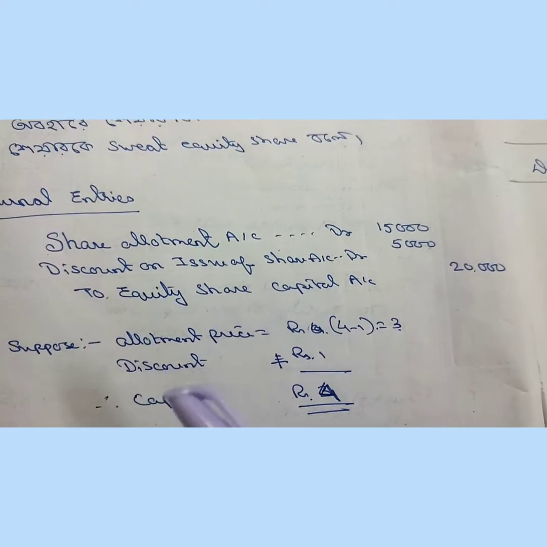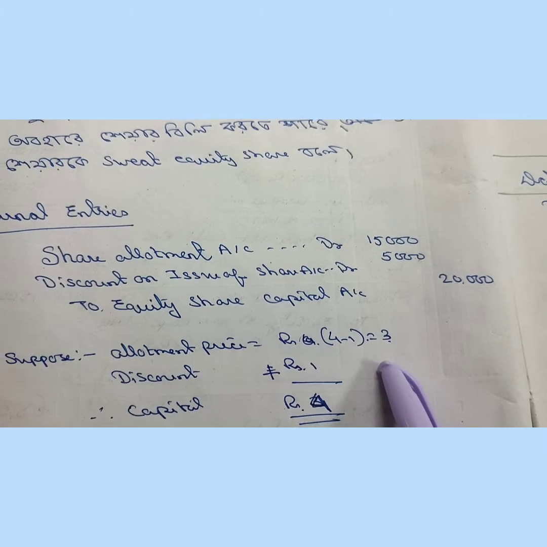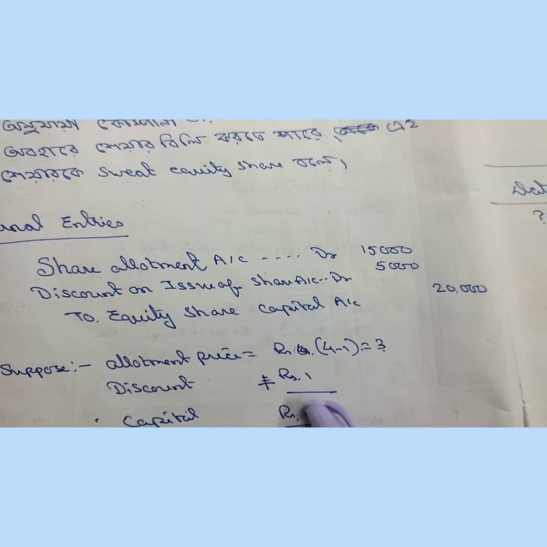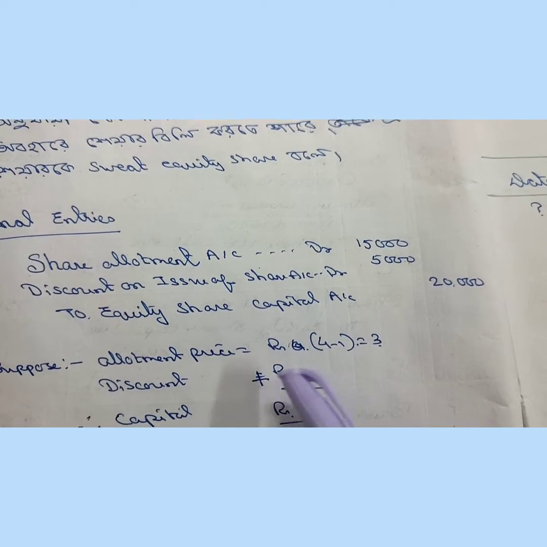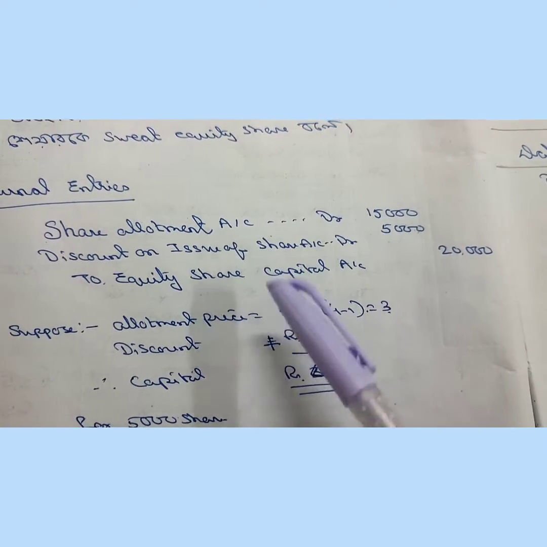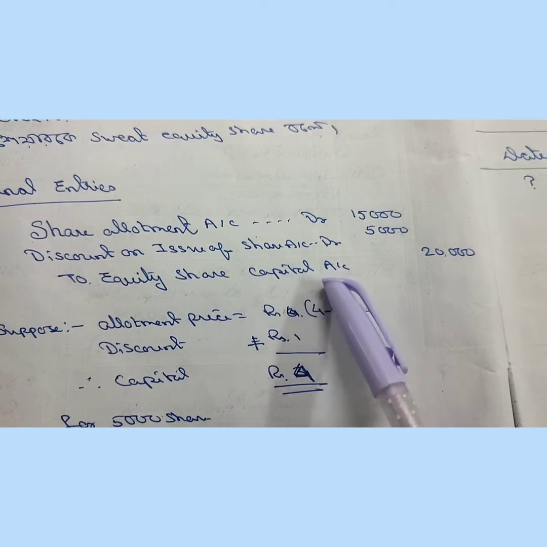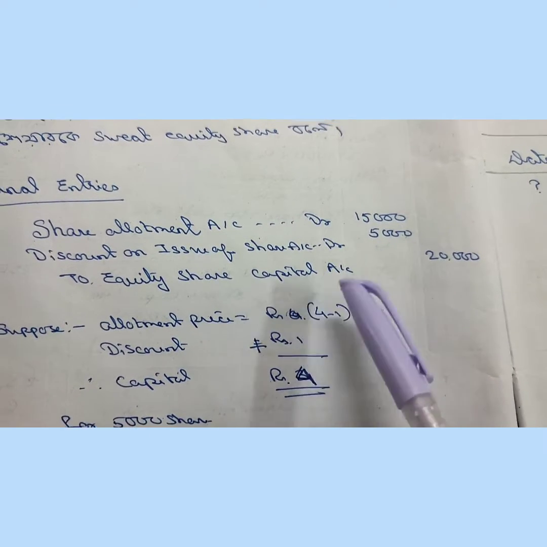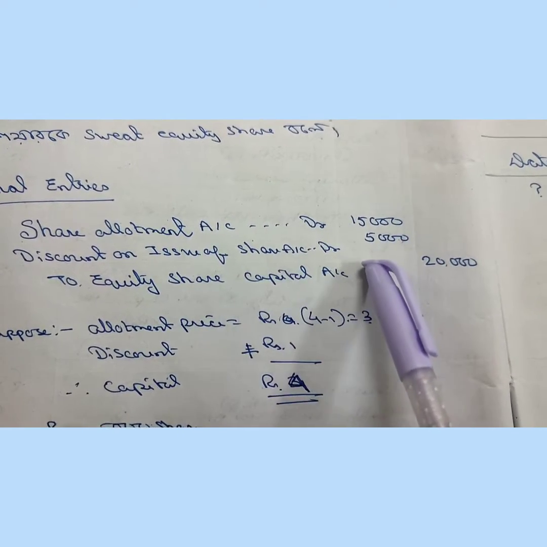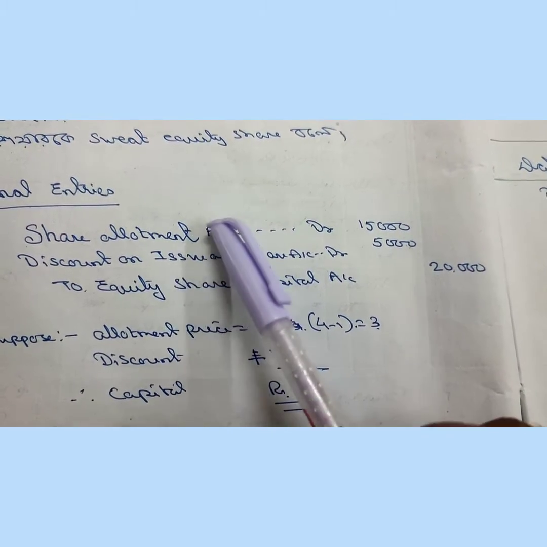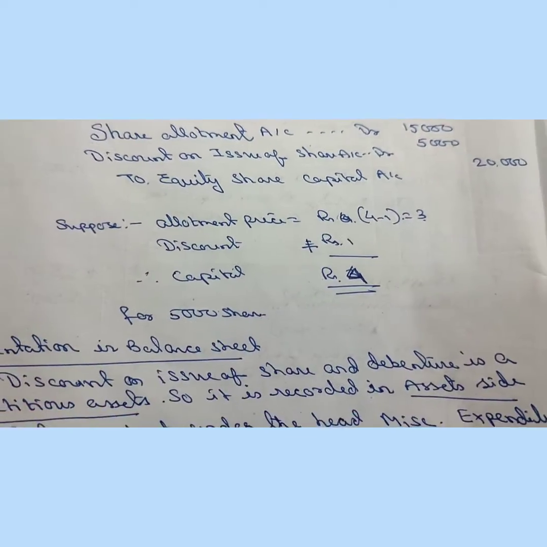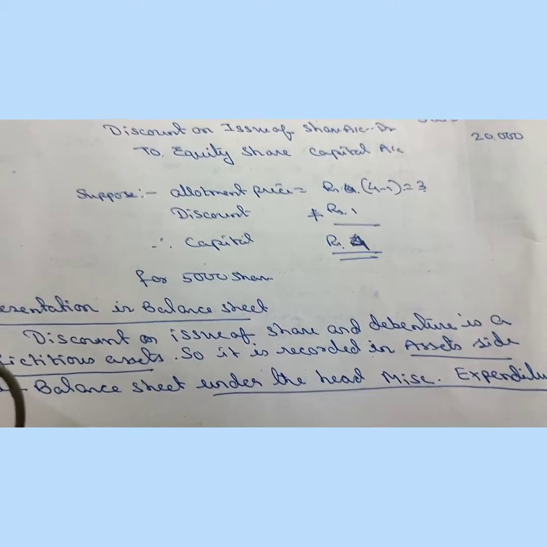Now for example, suppose allotment price was ₹3 and there was a discount of ₹1. That means actual allotment price was 3 plus discount ₹1, that is ₹4. And for the 5,000 shares in equity share capital account, it goes 5,000 into 4, that is ₹20,000. In case of discount, 5,000 into 1, 5,000, and in case of share allotment, 5,000 into 3, 15,000 will be recorded.